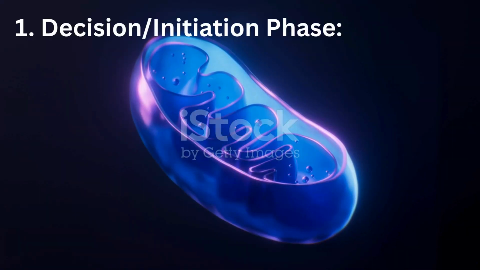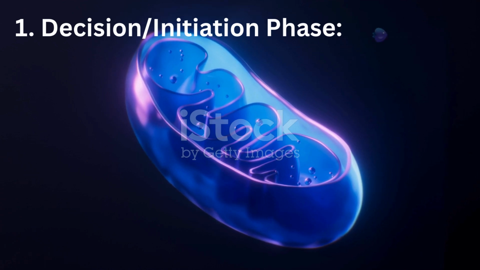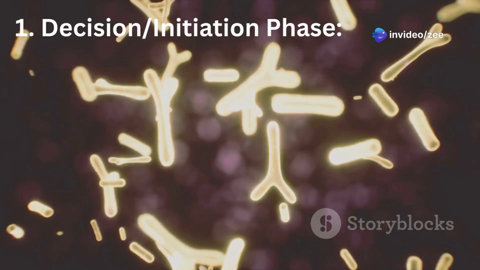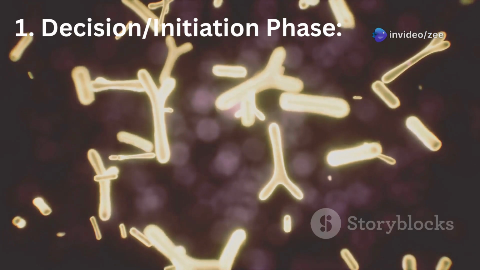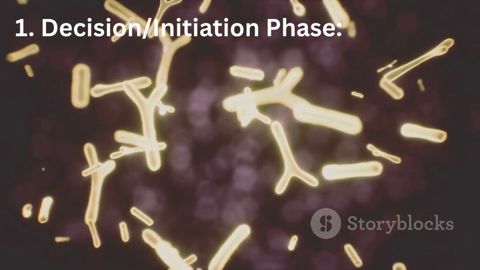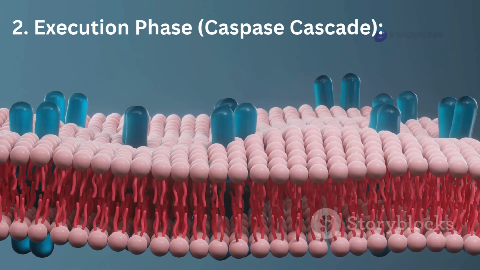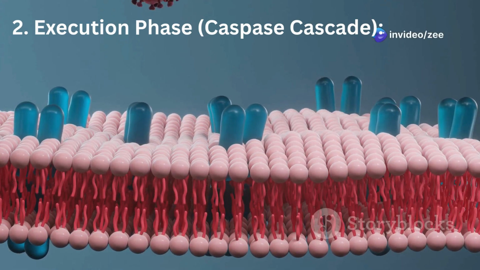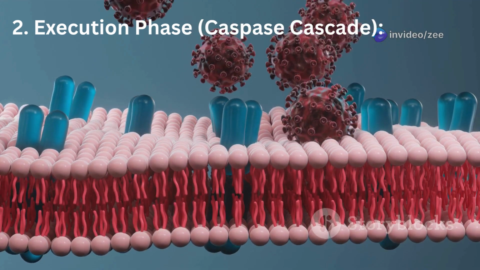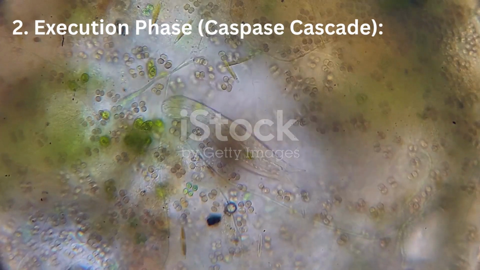These stresses lead to changes in the mitochondrial membrane potential and the release of pro-apoptotic proteins such as cytochrome C into the cytoplasm. Cytochrome C then binds to apoptotic protease activating factor 1, or APAF1, and procaspase 9, forming the apoptosome, which activates the initiator caspases. Initiator caspases such as caspase 8, 10 or caspase 9 activate executioner caspases like caspase 3, 6 and 7 through proteolytic cleavage.